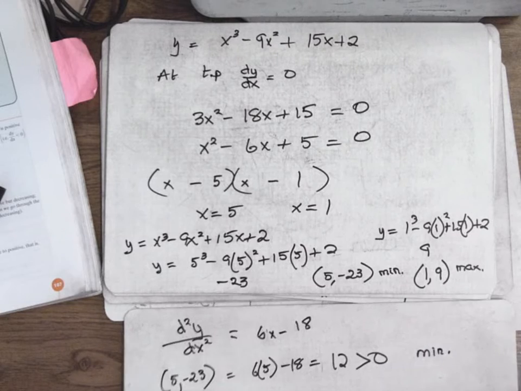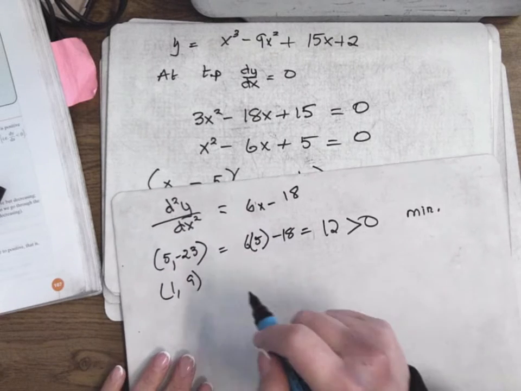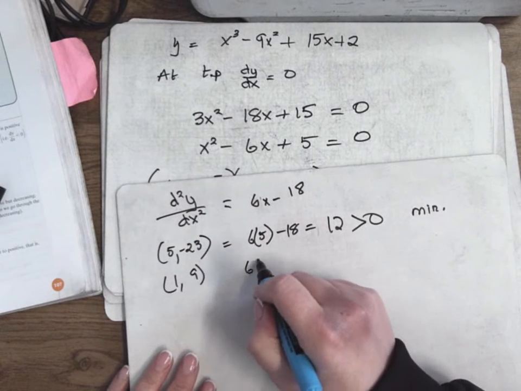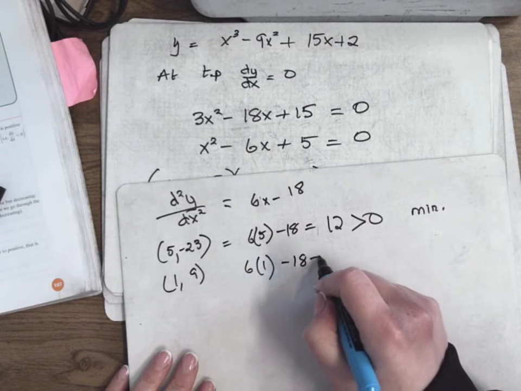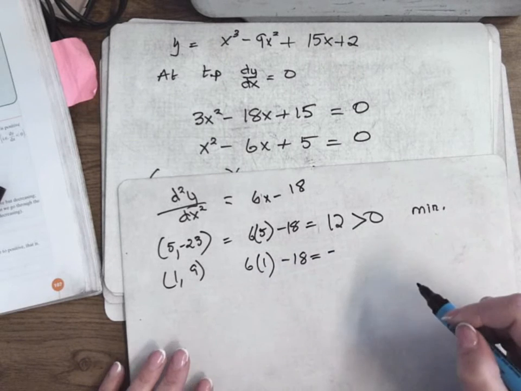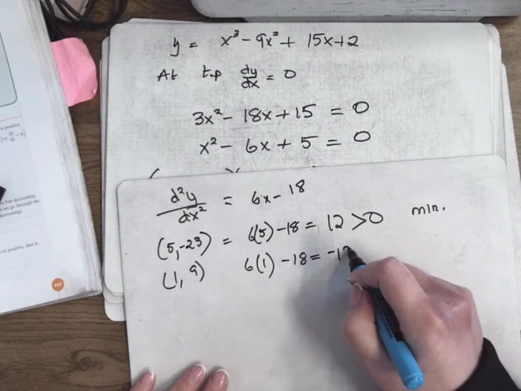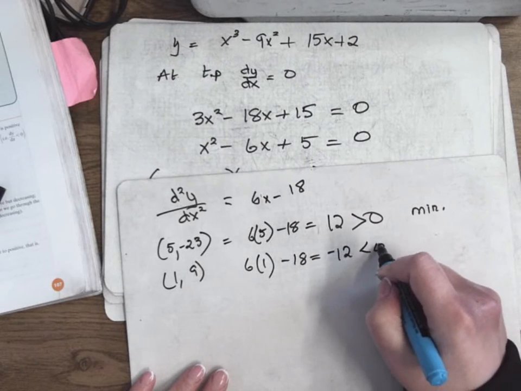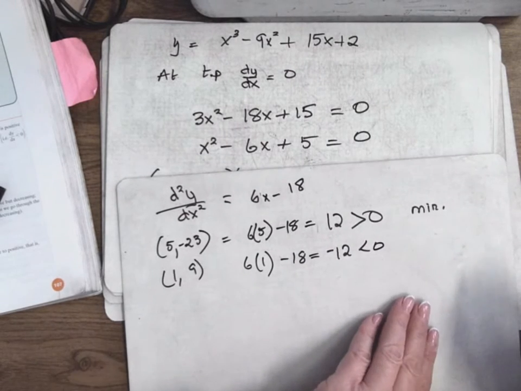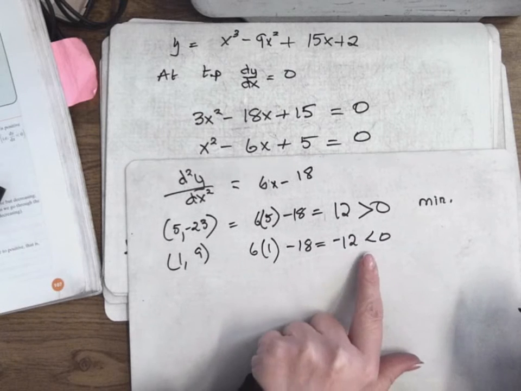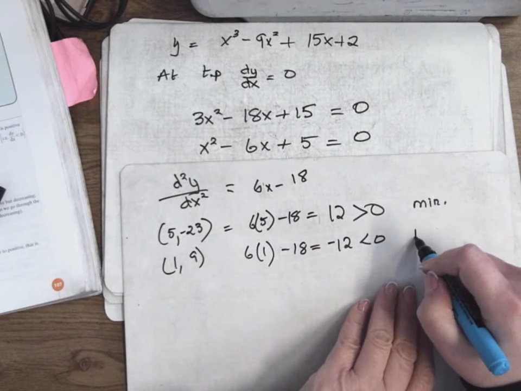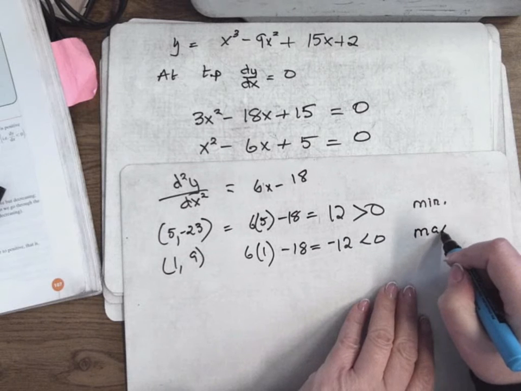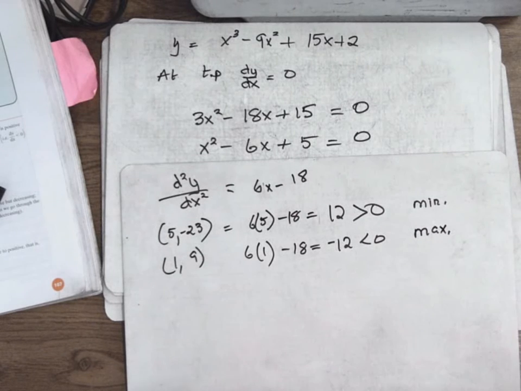And then the other one, you fill in x is 1, so you get 6 times 1 minus 18, which is minus 12, right, which is less than 0, which means the rule is if d2y dx2 turns out to be less than 0, a negative number, that means it's the maximum turning point. Is that okay?